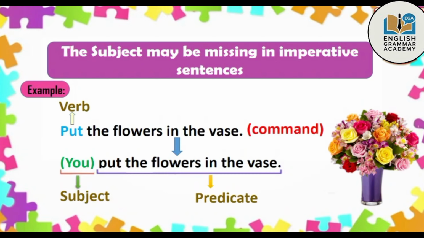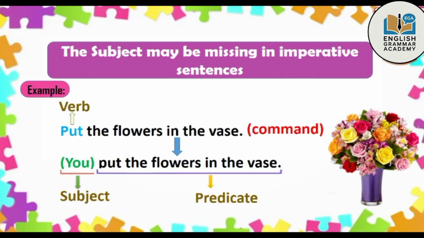So, does that mean that this sentence actually does not have a subject? No, it's not the case. Well, this sentence is actually a command. So, in cases of command and advice, we often tend to omit the subject. So, this can actually be like, you put the flowers in the vase.